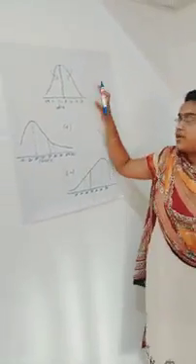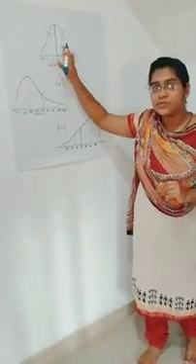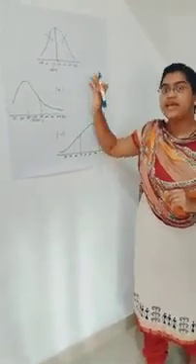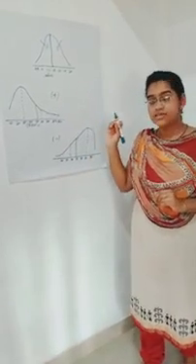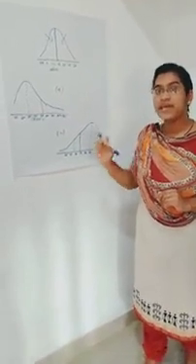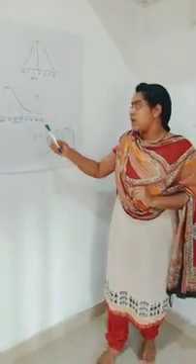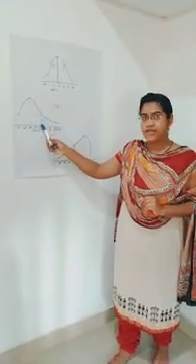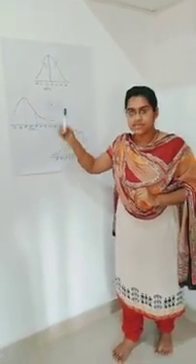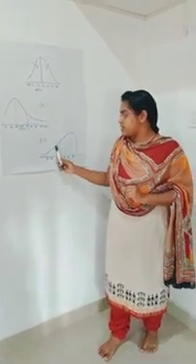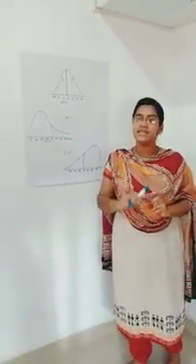So we discussed normal distribution as well as skewness. If the data are equally distributed on both sides of the central line, it is normal distribution. If the data is not equally distributed on both sides of the central line, it is skewness. And there is positive skewness and negative skewness. If the tail is on the right hand side of the central line, the positive side, it is positive skewness. If the tail is on the negative side or the left hand side of the central line, it is negative skewness.